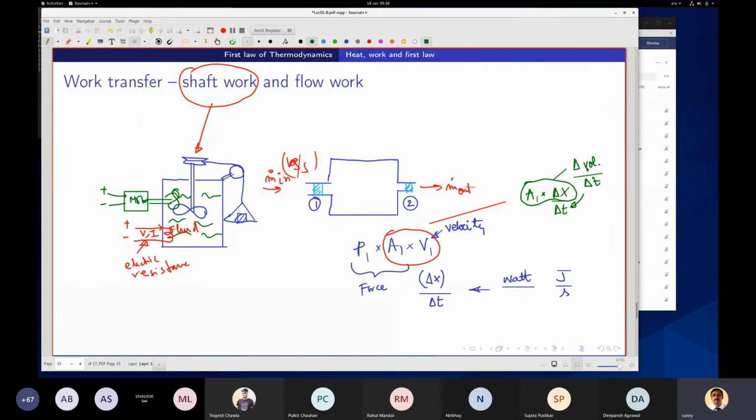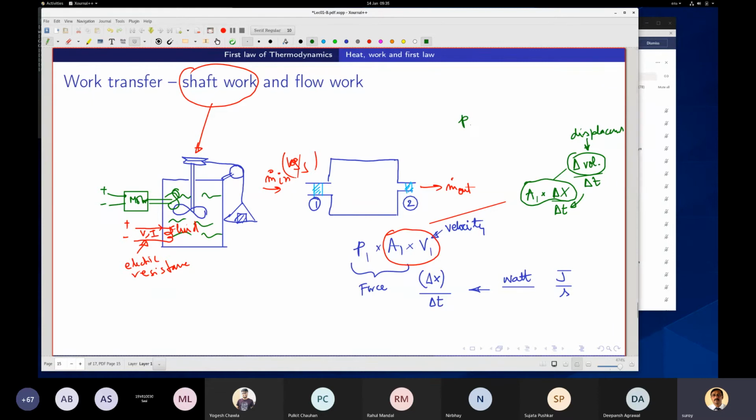So this is basically the volume displaced, or we can think of it as the volume flow rate.